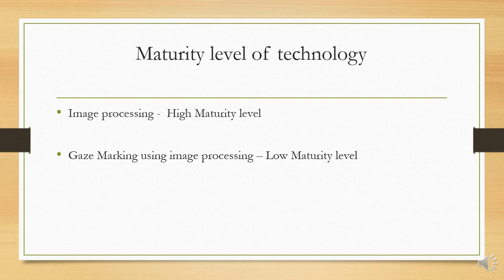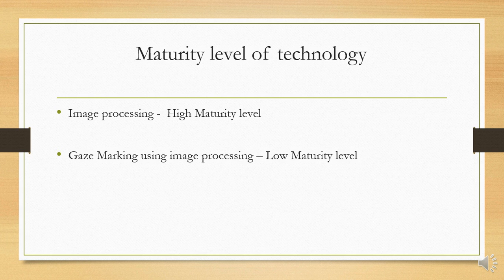Now, if we had to discuss the maturity level of what we are using in EyeCan, we have used image processing. Image processing is a very developed field, used in many fields in industry and at the research level, so it has a high maturity level. But what we are actually doing is gaze detection, gaze marking, using image processing.